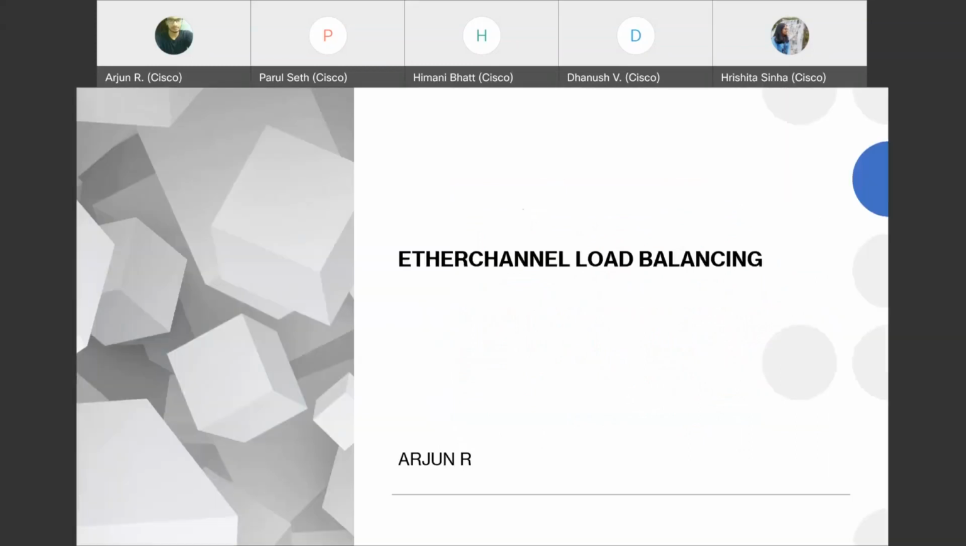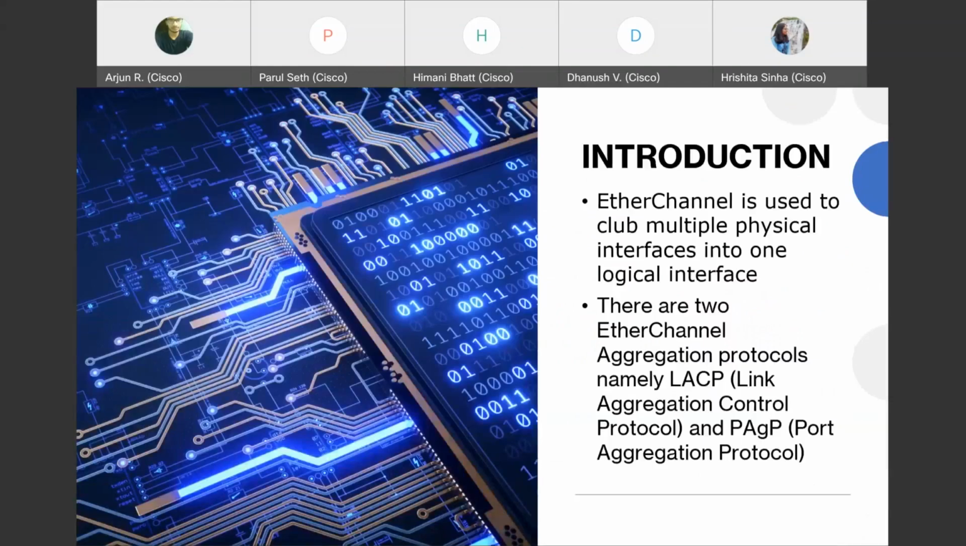Okay, let's look at Ether channel load balancing. As you already know from your CCNA, Ether channel is used to club multiple physical interfaces into a logical interface. This is used in switches. So if you have a lot of traffic that you cannot transfer within one Ethernet cable, or if you want a larger speed, Ether channels can be used. There are two Ether channel aggregation protocols, LACP and PAGP.